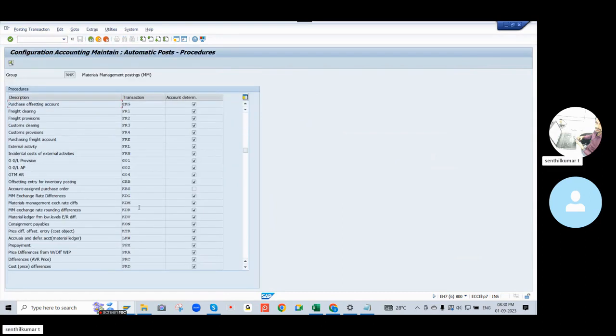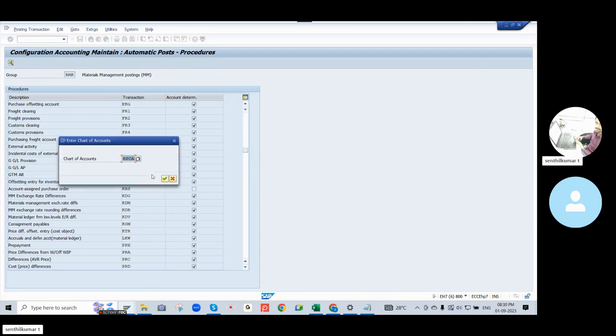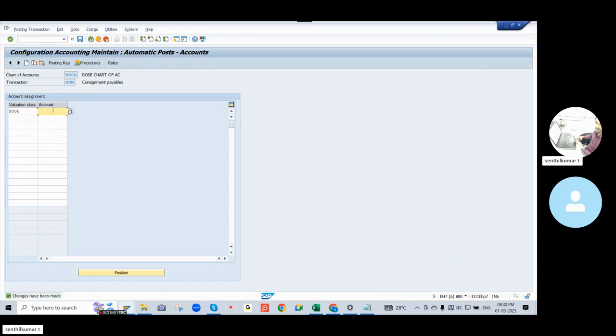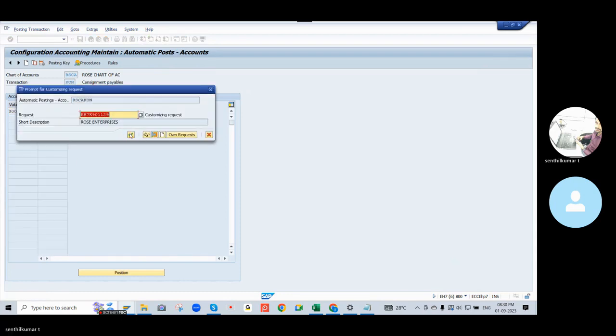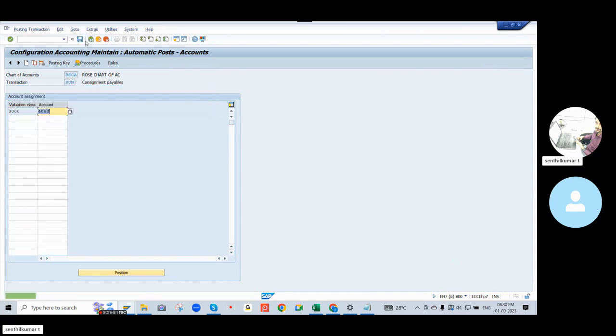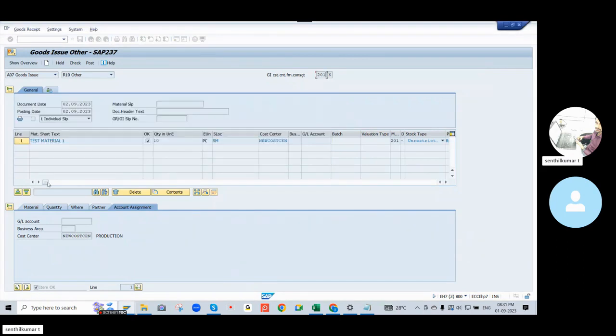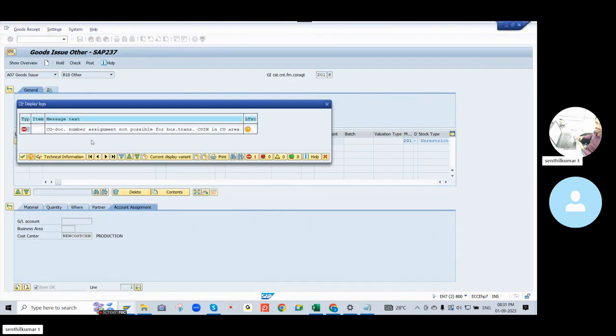See, what is a KON account? The KON account is consignment payables. Previously, the GBP account was the offset entry for inventory posting. Then our valuation class 2003 is for the KON account GL. That's done. Go to the GRN screen. We'll post it.